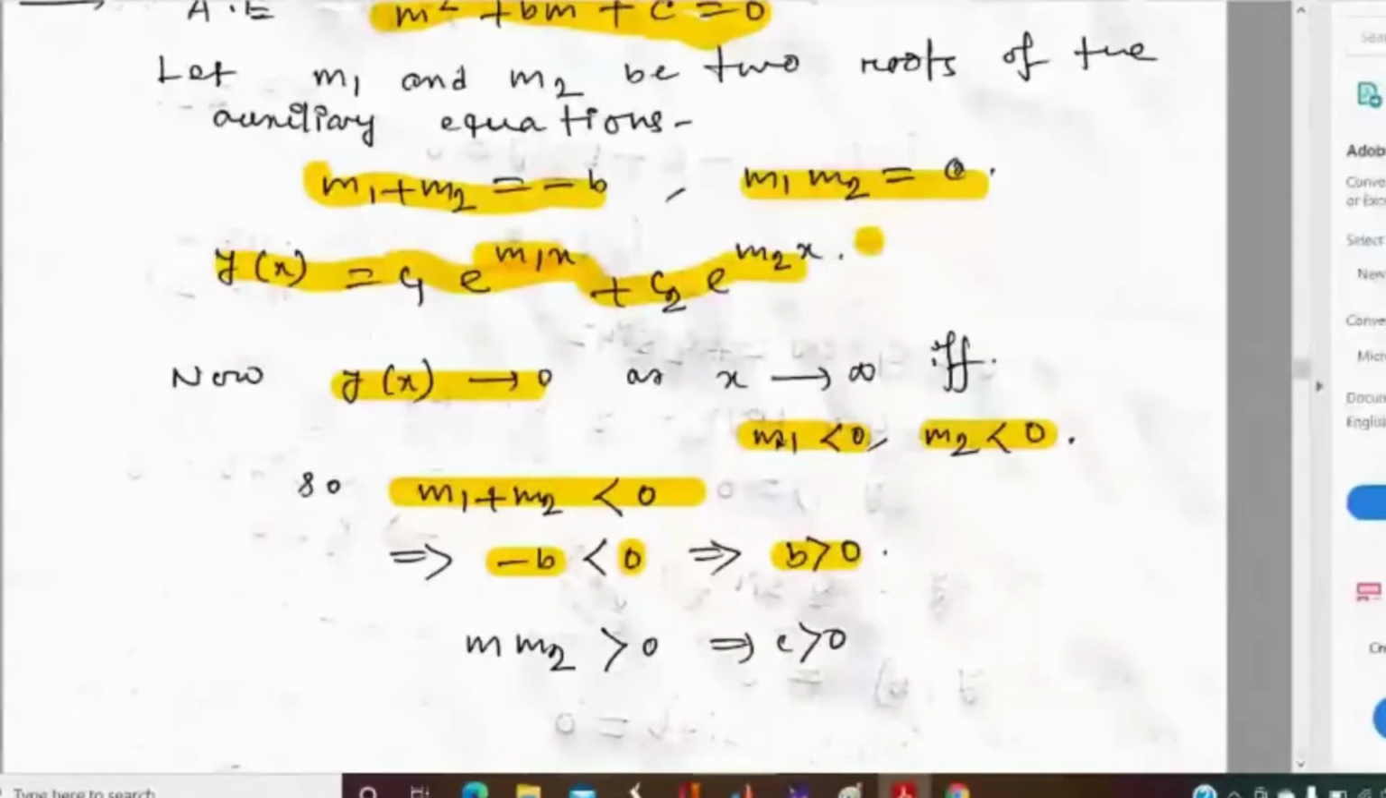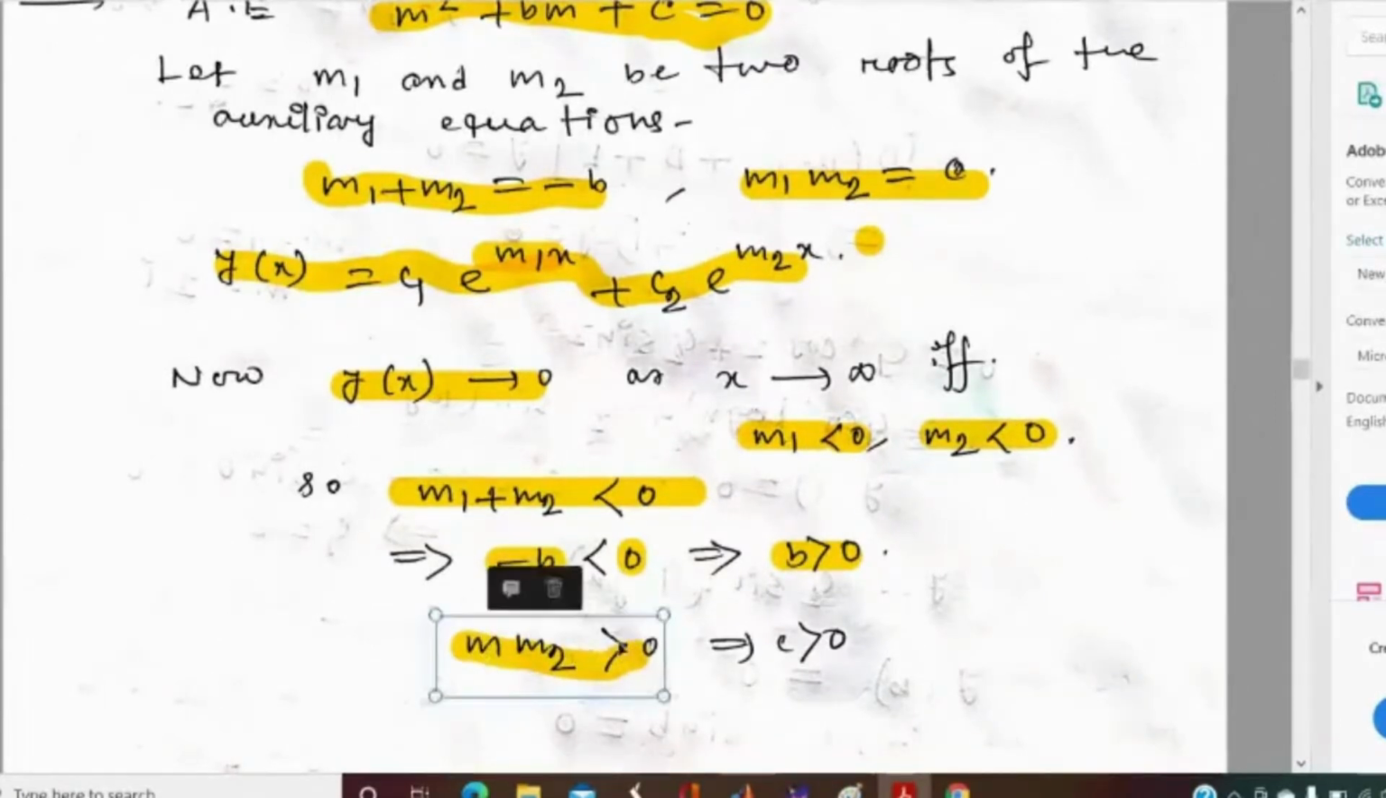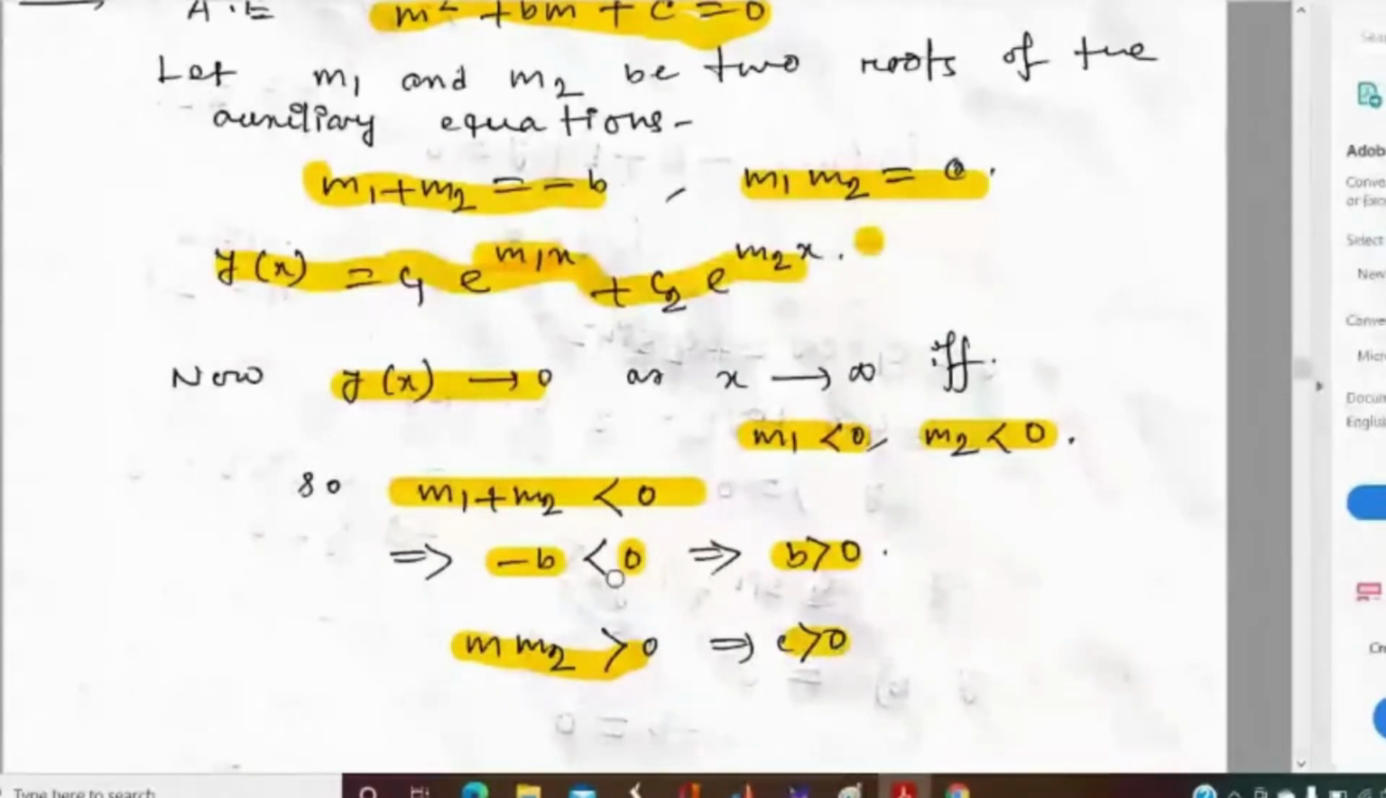If m1 is less than 0 and m2 is less than 0, what will be their product? The product of two negative numbers must be positive. So m1 m2 must be greater than 0. And the value of m1 m2 is c. So c must be positive. So what we are getting here is that b must be positive and c must be positive.